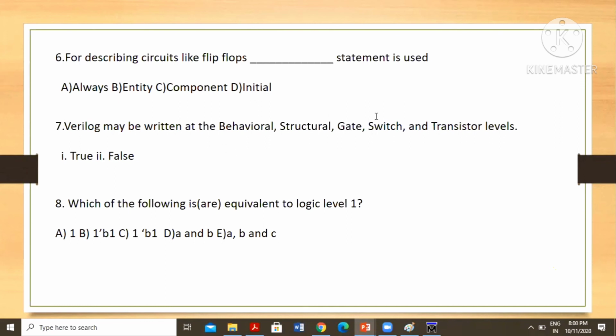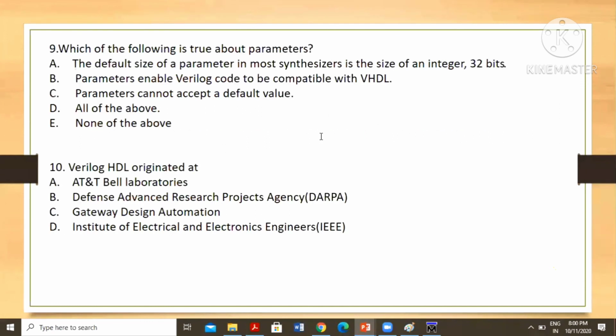Which of the following is true for the above parameter? Can anyone have an idea about parameters? It is a constant value which can be changed at runtime. Why are we using parameter? To declare a constant value. For example, if you write a code for FSM.